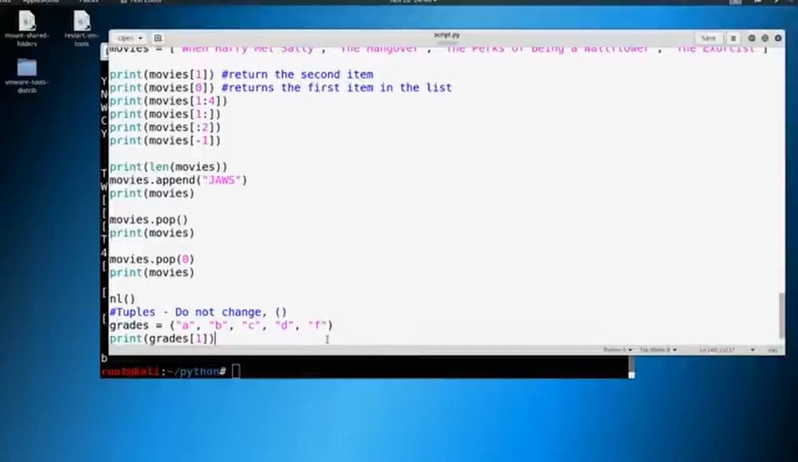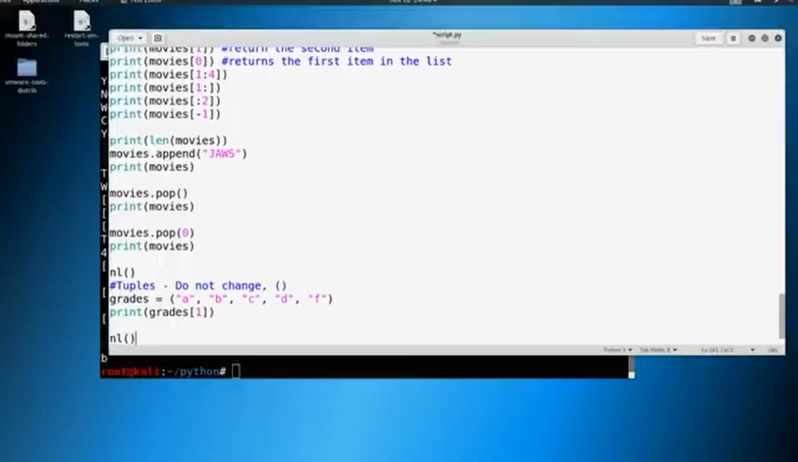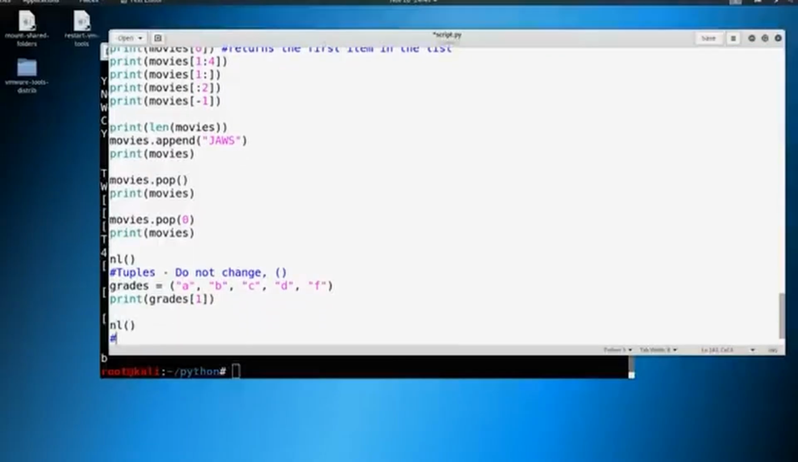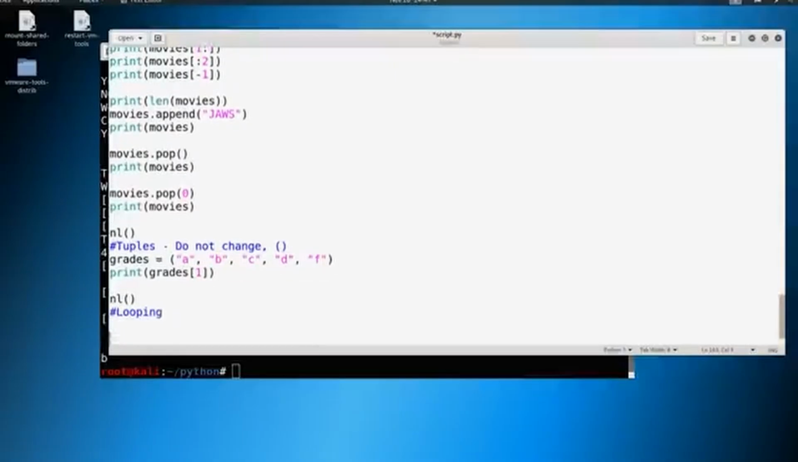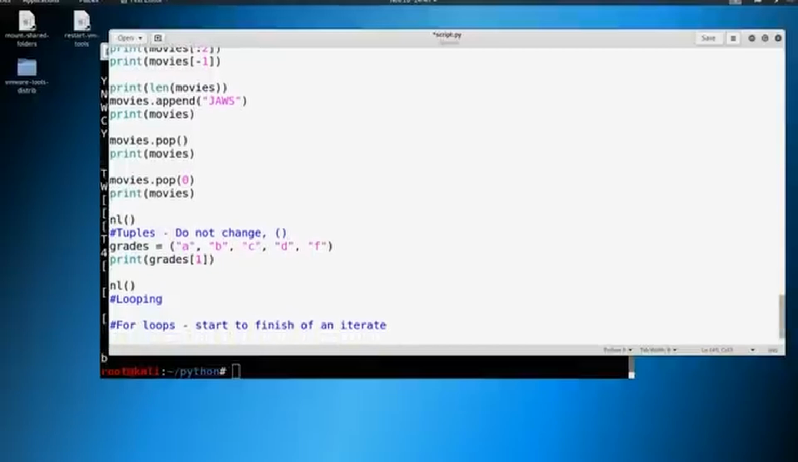So let's make a new section here. We're going to do a new line as usual, and we're just going to go ahead and say something like looping. And let's go ahead and start with for loops. So we'll do for loops, and let's note that this is just the start to finish of an iterate. Okay, so let's say, for example, that we have a list.